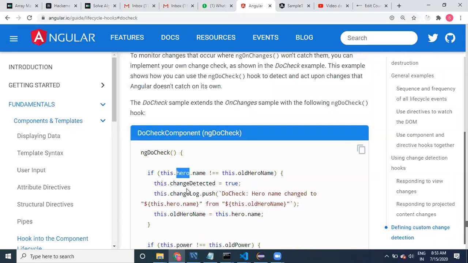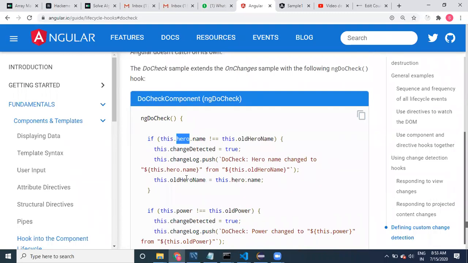This is one object, and Angular only identifies whether the object itself is modified or not. Here we are writing our own logic, so Angular doesn't know.